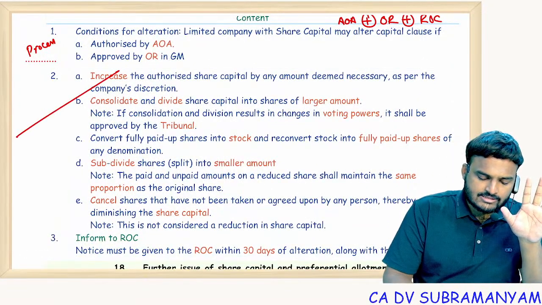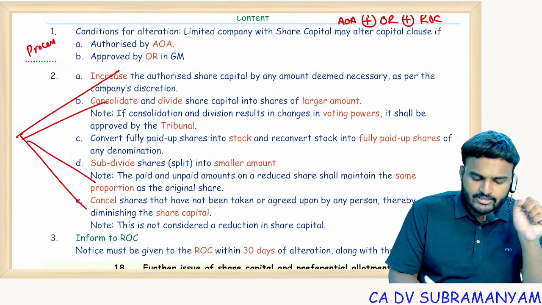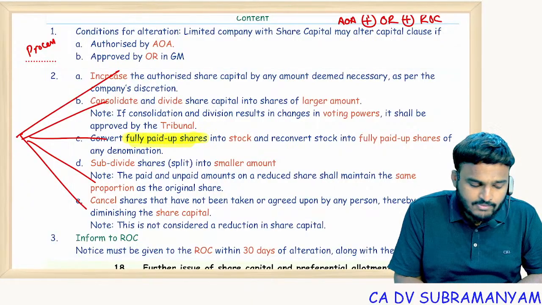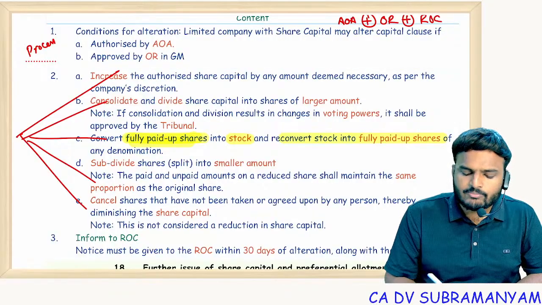Coming to the process, capital alteration arises in 5 ways. Either increase or decrease. Consolidate, subdivide. Conversion of fully paid up shares. Observe carefully. Conversion of what type of shares? Partly paid up or fully paid up? Fully paid up shares into stock. Reconvert stock into fully paid up shares.